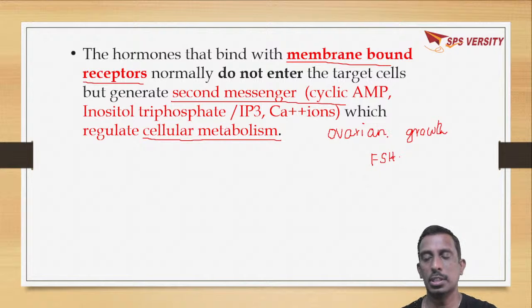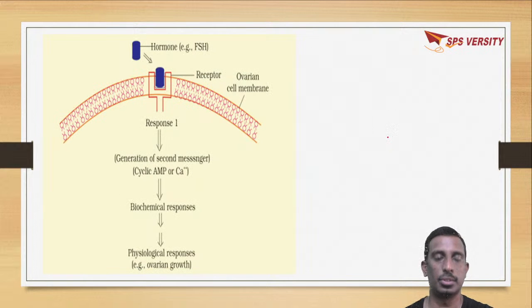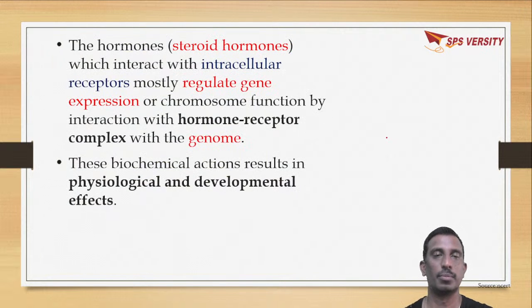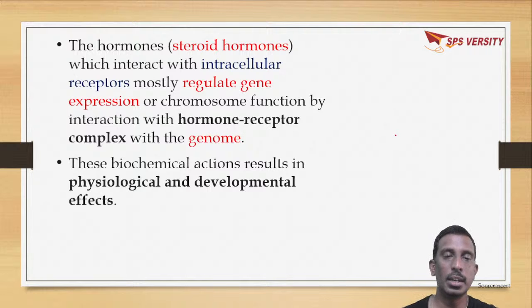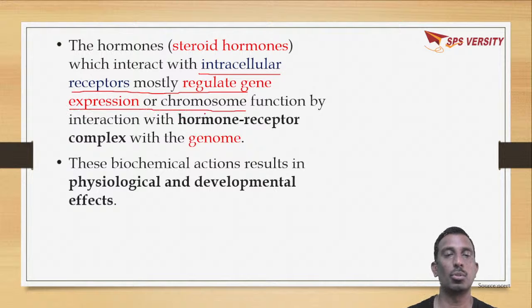Okay. So peptide hormones do not enter the target cells, but generate a second messenger and finally a physiological response. Then what about steroidal hormones? What will these steroidal hormones do? They will enter the target cell and interact with intracellular receptors. That is, they will regulate gene expression or chromosome function.